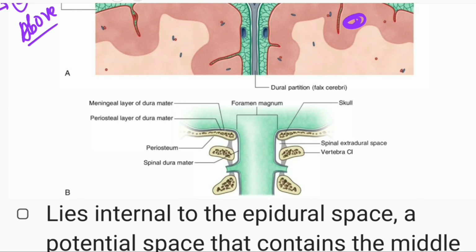Here, this is the periosteal and meningeal layer of dura mater in the brain. After crossing the foramen magnum, the inner meningeal dura mater is continuous in the spinal cord, but the periosteal layer is not continuous towards spinal dura mater. So in cranial dura mater, two layers are present, but in spinal dura mater, only one layer, the inner meningeal layer, is present.